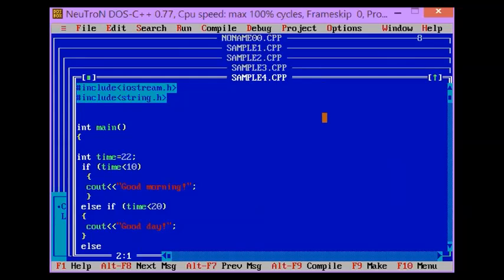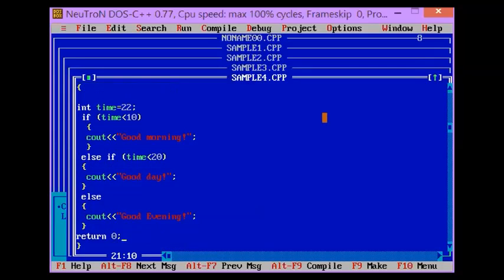So we have int main, and then int time is equal to 22. If time is less than 10, we're going to display good morning. Else if time is less than 20, we're going to display good day. And then else, good evening.